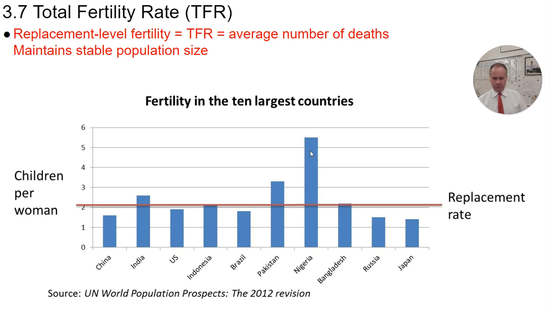If we look at this graph of 10 of the largest countries, this is a little bit dated, but we can see that some of the largest countries, like China, the US, Brazil, Russia, Japan, are below replacement rate, which means we would expect their population size to be declining. Other nations are above replacement level fertility, and those are countries we would expect to have a growing population.